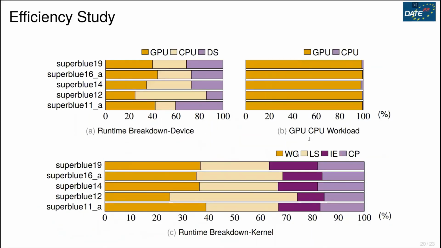We also conduct further efficiency study. The first figure shows the device runtime breakdown. We can see the entire runtime is occupied by GPU legalization, CPU legalization, and data transfer between CPU and GPU. Figure B shows that 99% of the cells can be easily legalized by GPU, as I assumed before.